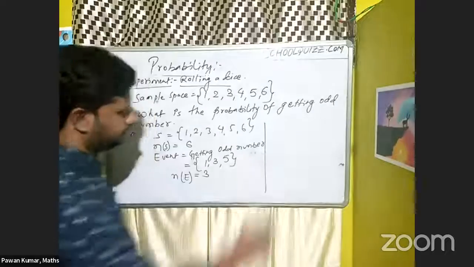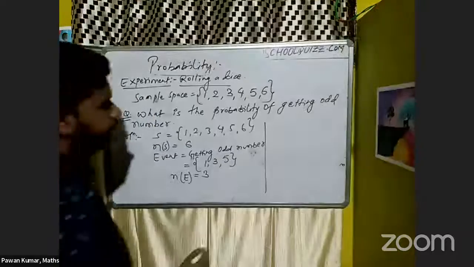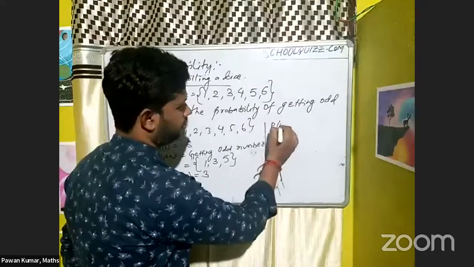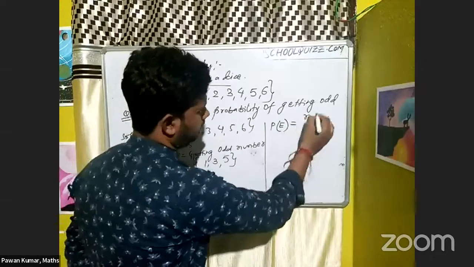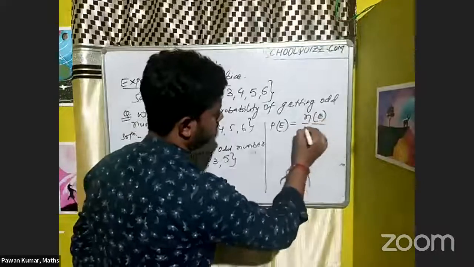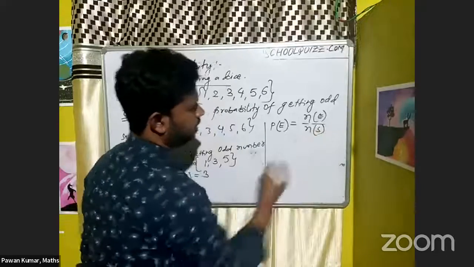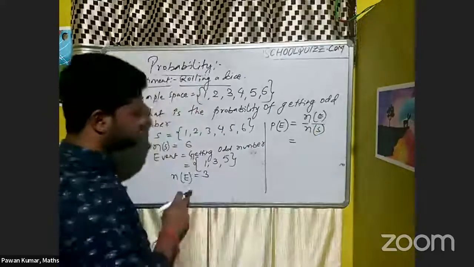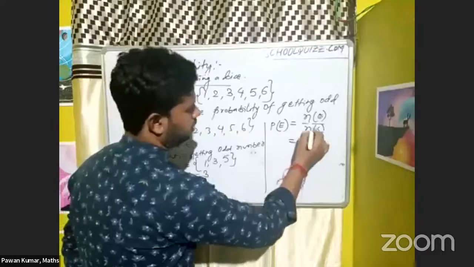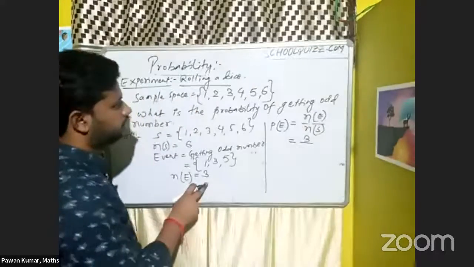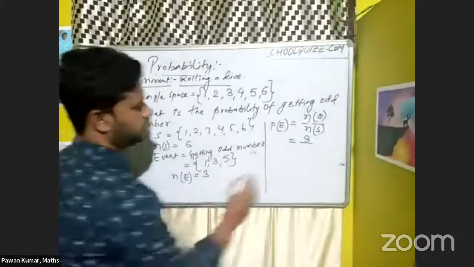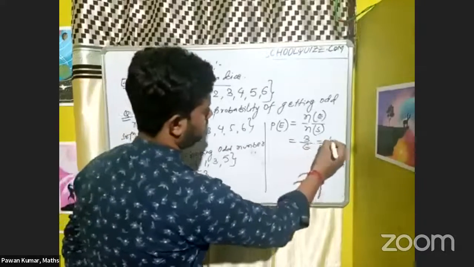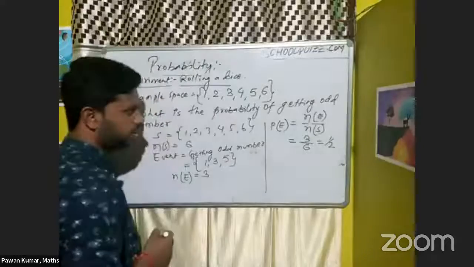Now I want the probability. The probability of an event E is nothing but n of E divided by n of S. n of E is 3, and n of S is 6. So if I cancel this, I am getting 1 by 2.